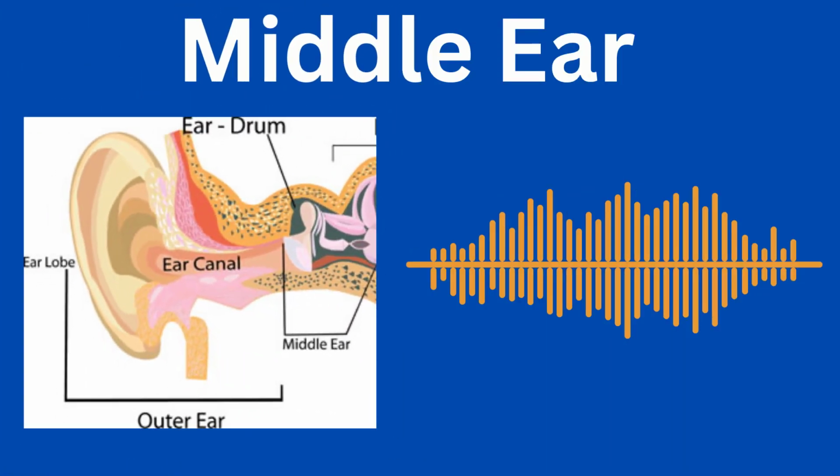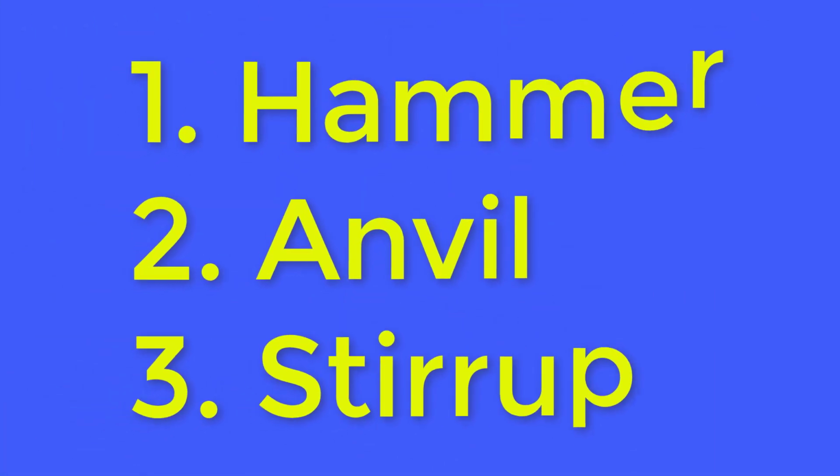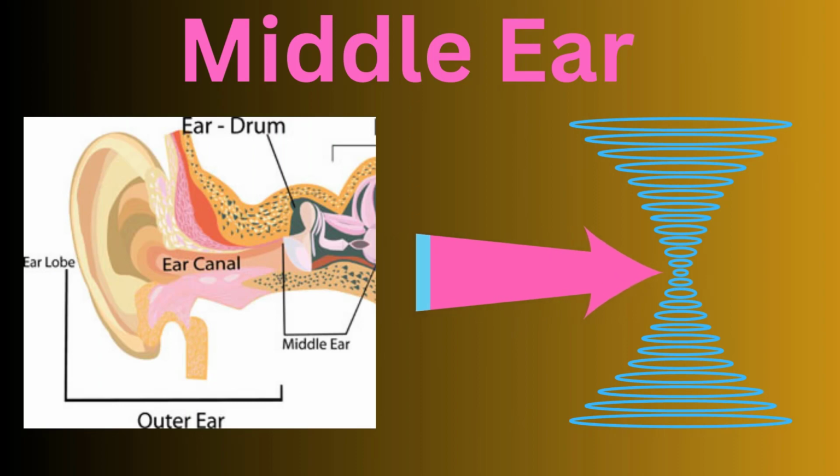After the outer ear, there comes the middle ear. The middle ear consists of three bones. These three bones are hammer, anvil, and stirrup. These bones amplify the incoming sound waves and transfer them into the inner ear.